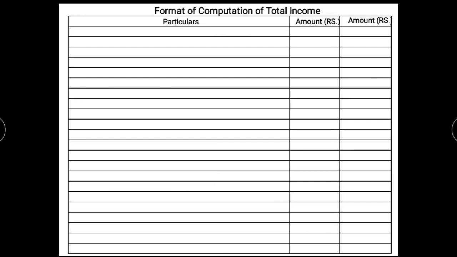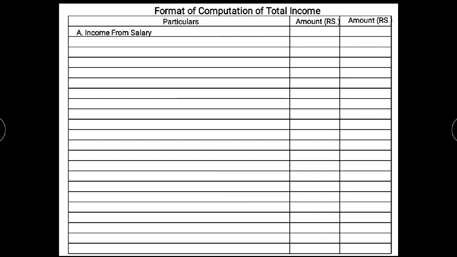For example, if only 2 heads are given, income from salary and income from other source, we write only those 2. There is no need to write all the heads of income while computing the total taxable income.